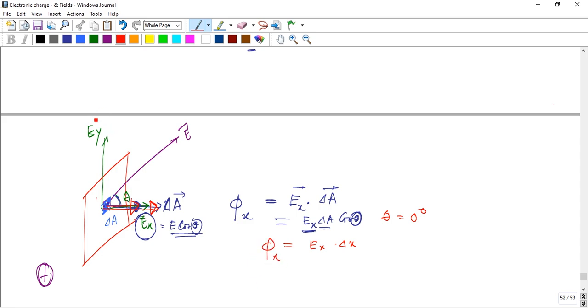Now the flux piercing the surface in the y direction. What is important is the electric field in the y direction.